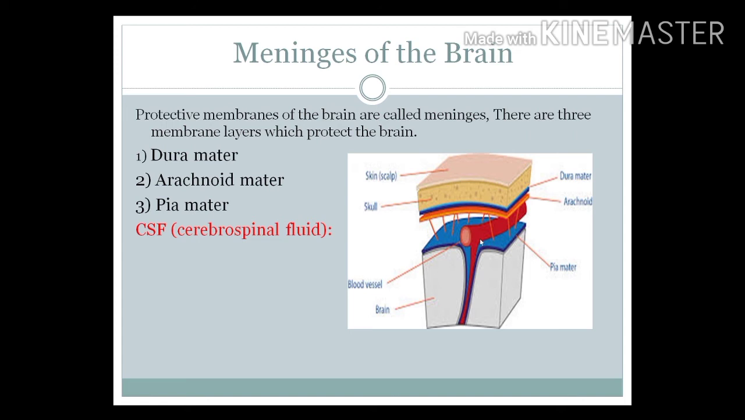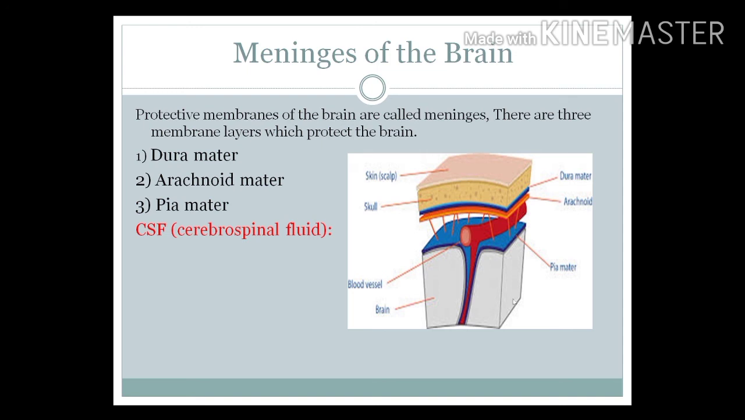Another function is that the CSF and the meninges act as a shock absorber. They protect the brain and spinal cord from mechanical injuries. It also maintains constant pressure inside the cranium. It helps in the exchange of nutrients and waste between blood and brain tissue. So basically the CSF is a slightly alkaline fluid.